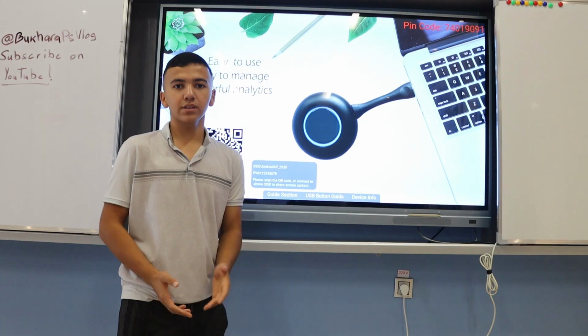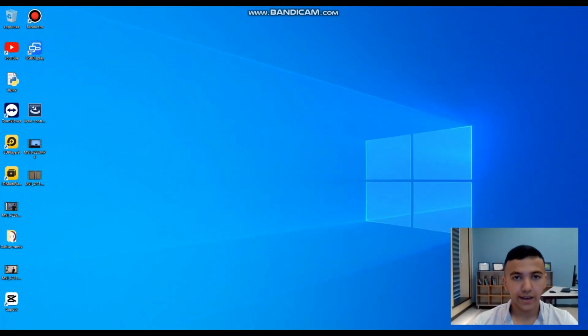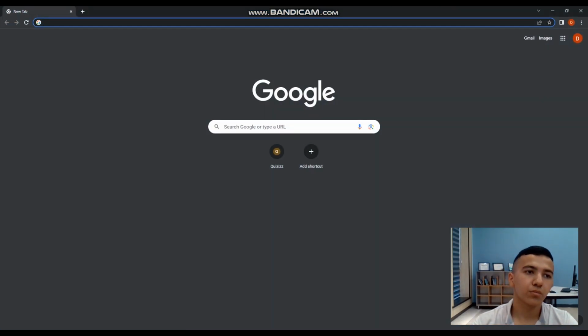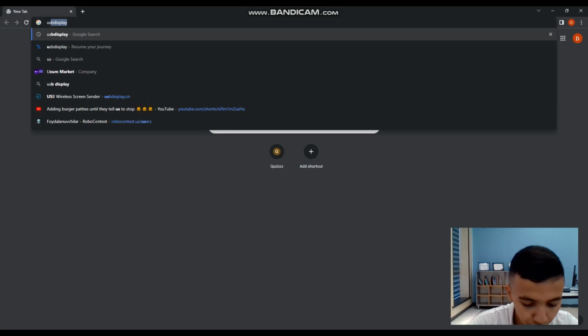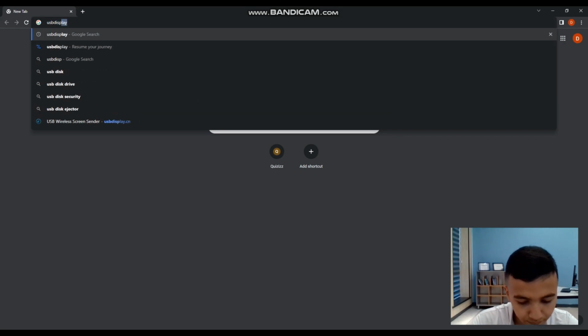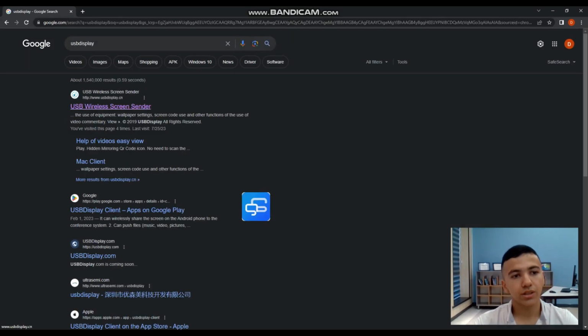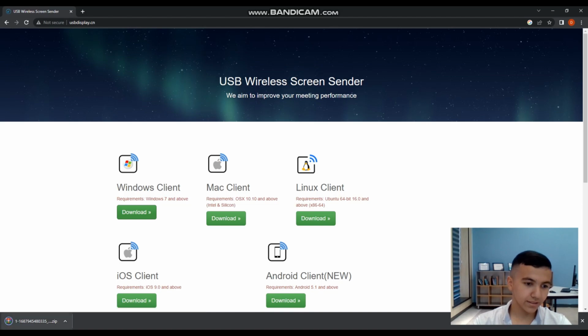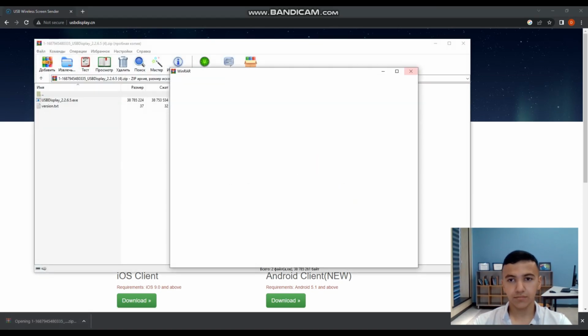The next step is on your laptop. This is what you should do from your laptop to mirror your screen. Firstly, you open your browser and search for USB Display. Here you can see the link. If you are using Windows, you just press download, open the file and set it up.